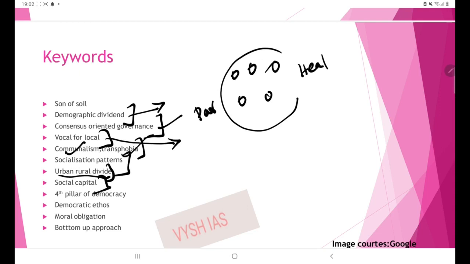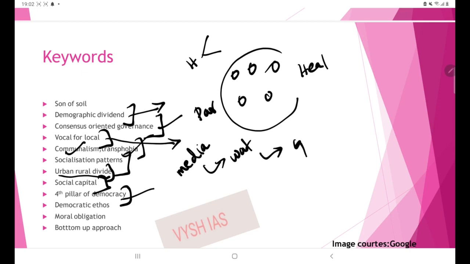This also leads to the development of human capital like health, education standards, etc. Then the fourth pillar of democracy. This deals with media, the role of media in acting as a watchdog of democracy. It acts as the fourth pillar by scrutinizing government policies and bringing them to the public.